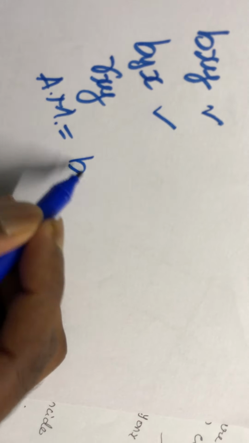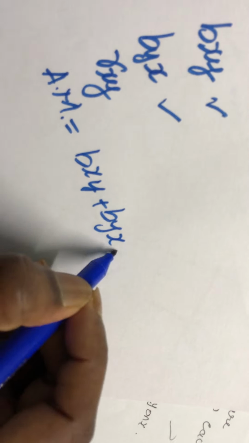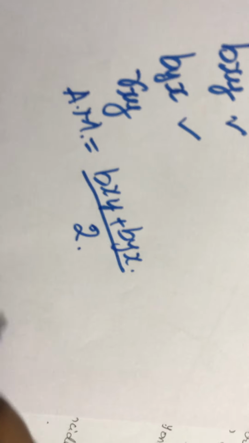Correlation coefficient is rxy. Now, let me calculate the arithmetic mean. What will be the arithmetic mean? bxy is there, byx is there. Arithmetic mean between them, since 2 variables are there, is bxy plus byx divided by 2. This will be the arithmetic mean.